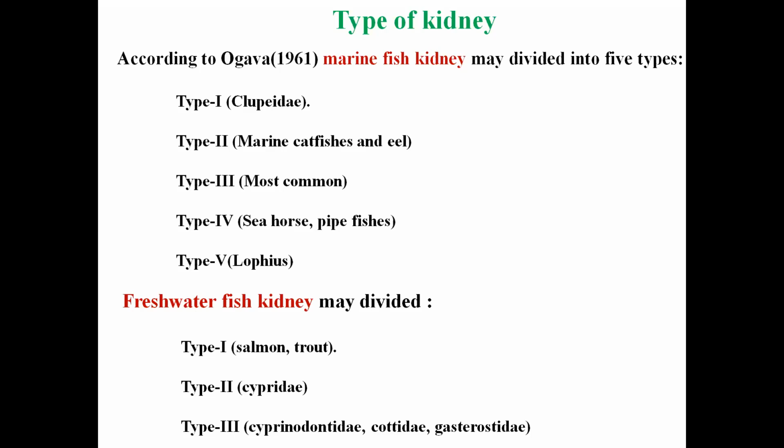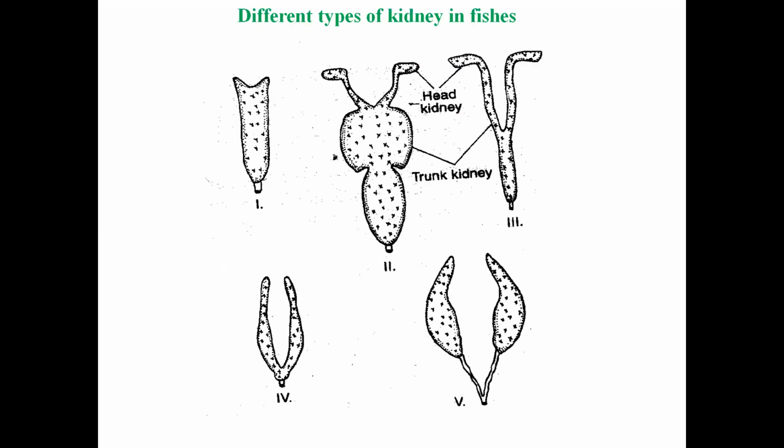The difference is based on the shape of those kidneys. Here we can see type 1 kidney, type 2, type 3, type 4 and type 5. All of type 4 and 5 are found in the marine teleost, and type 1, type 2 and type 3 are found in the freshwater teleost.